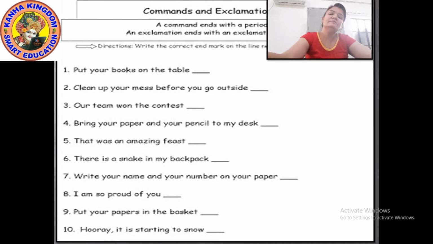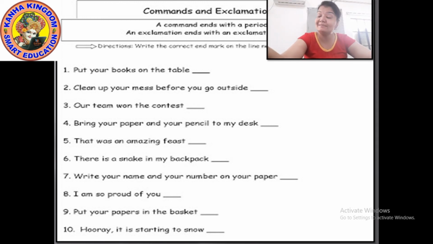Which sentence is a command? Yes. You are being told to bring something to the table, so it is one type of command. So again, sentence number 4 will end with a full stop. Okay. Next. That was an amazing feast.